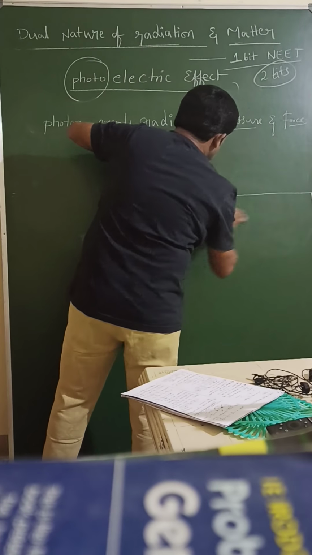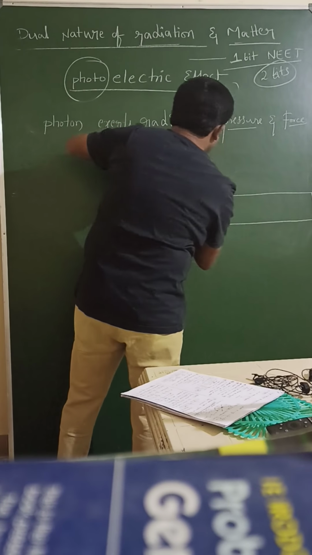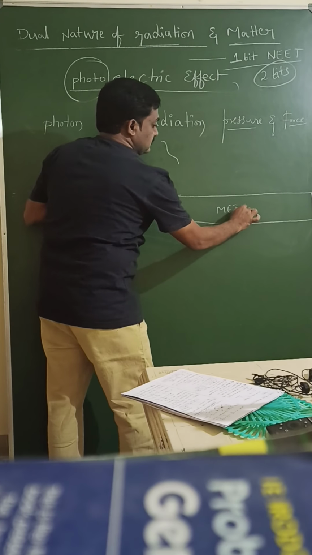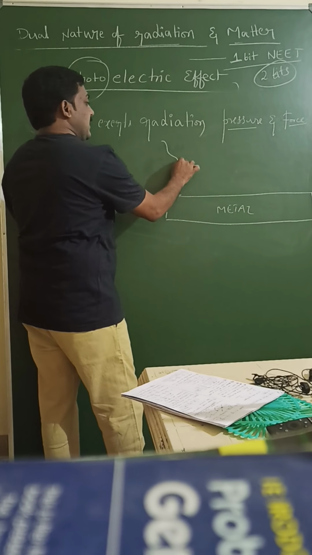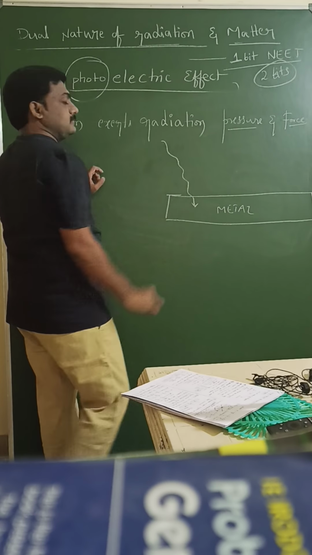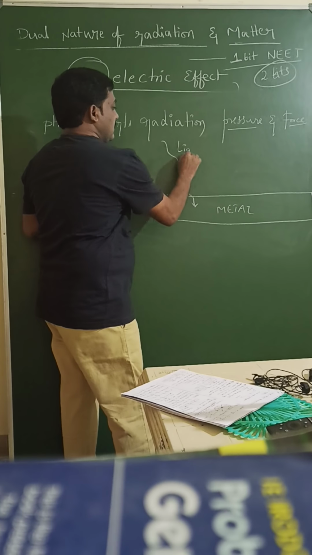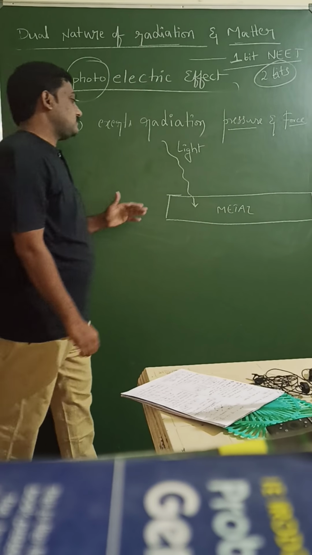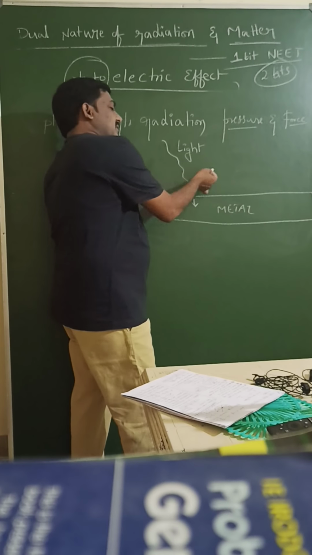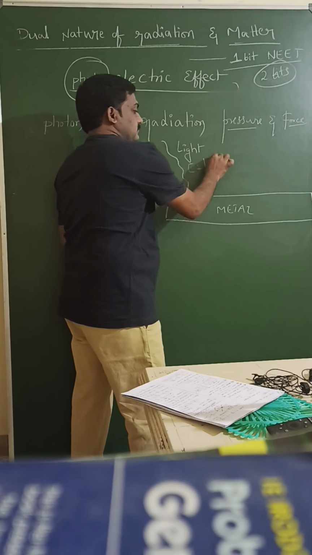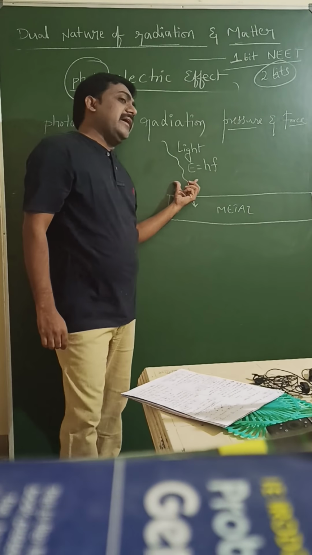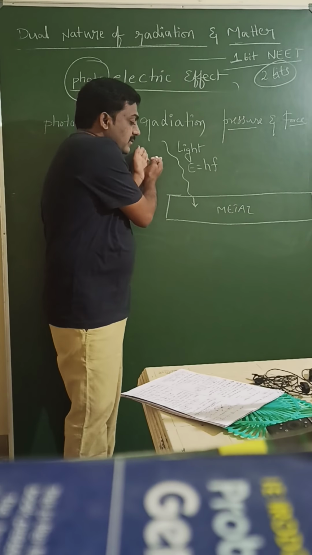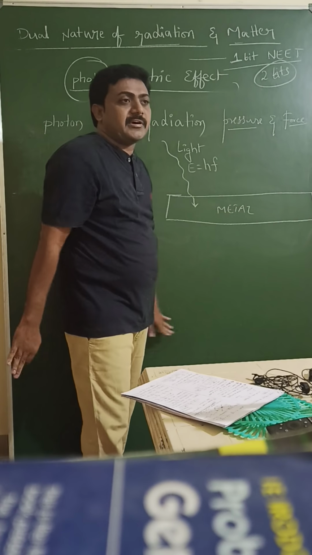One metal surface is there. Let us consider one metal, and light is incident on this metal. When light is incident on this metal, that light energy is equal to hf. If the light is completely absorbed, the total light which was given to this metal is totally absorbed,